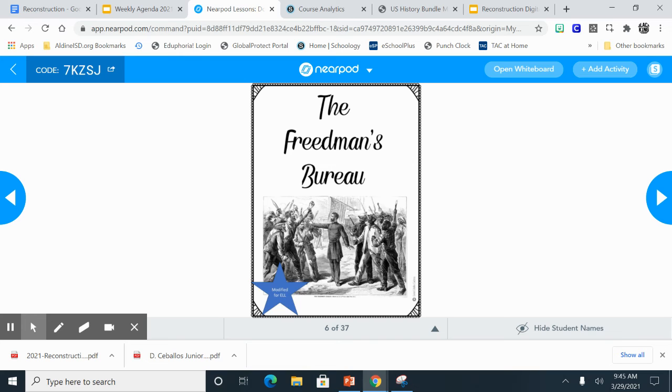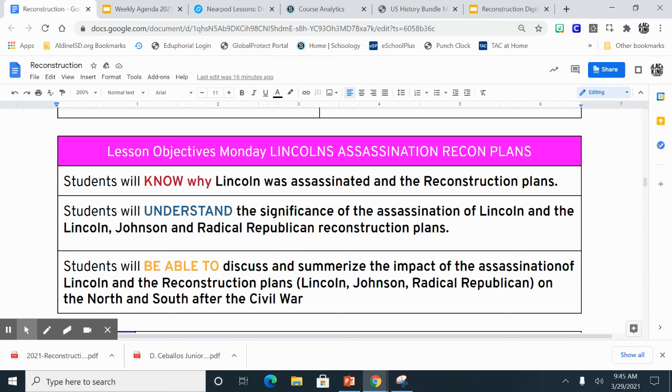So today, guys, we have talked about the assassination and the two Reconstruction plans, presidential and congressional or radical Republican. You should be able to understand the significance of the assassination of Lincoln and know that because Lincoln was assassinated, it affected how we went about Reconstruction. Students will be able to discuss and summarize the impact of the assassination of Lincoln and the Reconstruction plans, Lincoln, Johnson, radical Republicans on the North and South after the Civil War. And I do believe we have done that today.